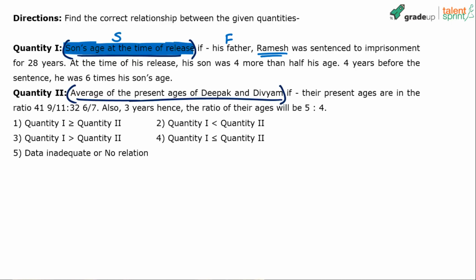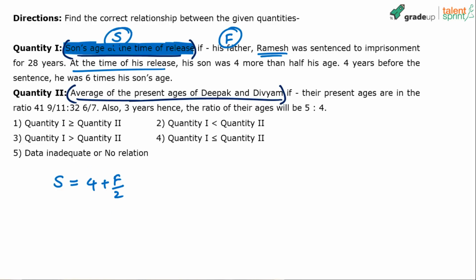Now remember, at the time of his release, his son was 4 more than half his age. At the time of his release, meaning what? He was F years old and son was S years old. These are the ages at the time of release. Now the question says that at the time of release, his son was 4 more than half his age. Which means the first equation would be this. S was equal to 4 more than half his age. 4 plus half his age, 4 plus F by 2. That's the first equation. Half his age is F by 2. 4 more than that, 4 plus F by 2, was the age of the son at the time of release.